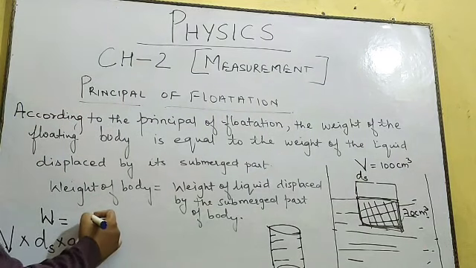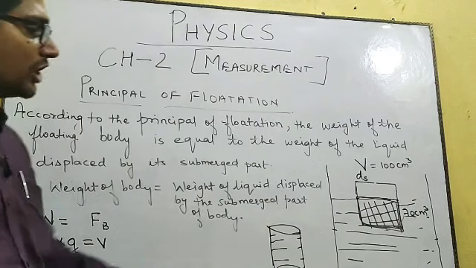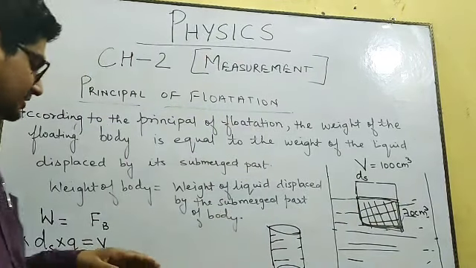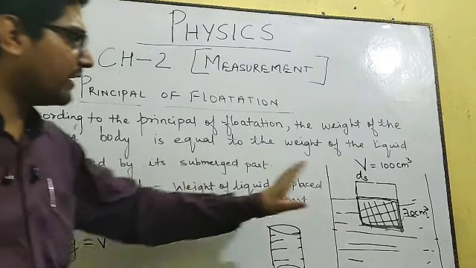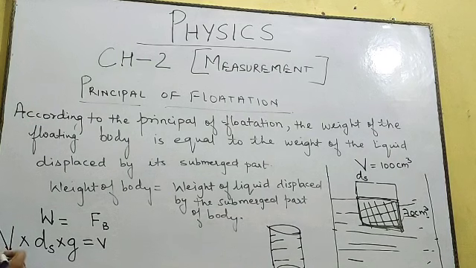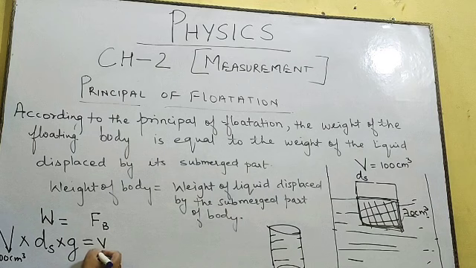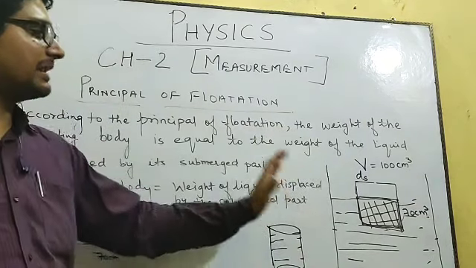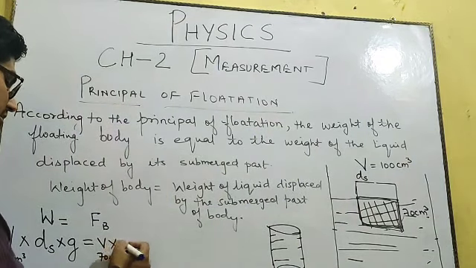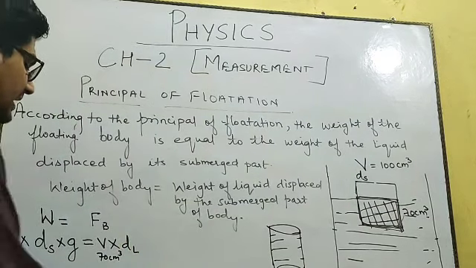So this will be equal to the force applied by water, which equals small v. I am taking this volume of water which is getting displaced as small v. This I have taken as capital V and this as small v. So what was the total volume? 100 centimeter cube. And what was the volume displaced by the solid? Only 70 centimeter cube. So you don't have to consider the full volume of water. You have to take only that amount of water which is getting displaced by the solid, into the density of liquid. Whatever the density of the liquid is, you can take, into gravity.